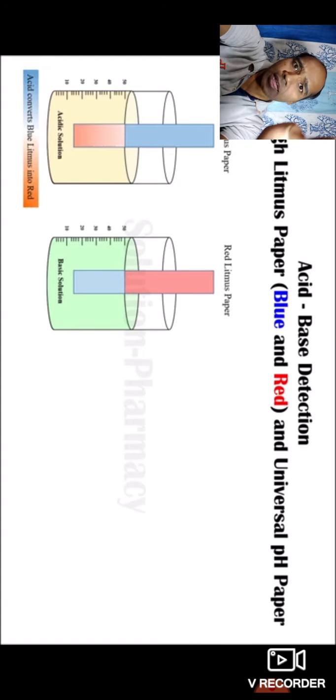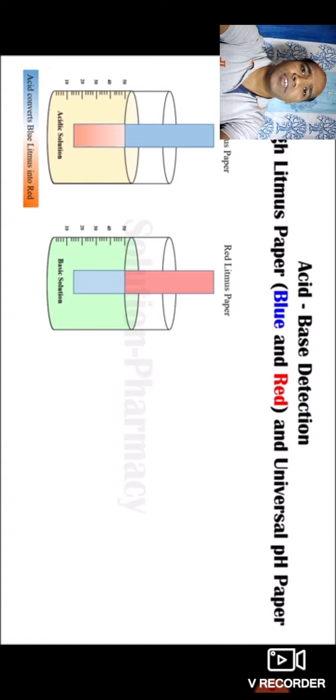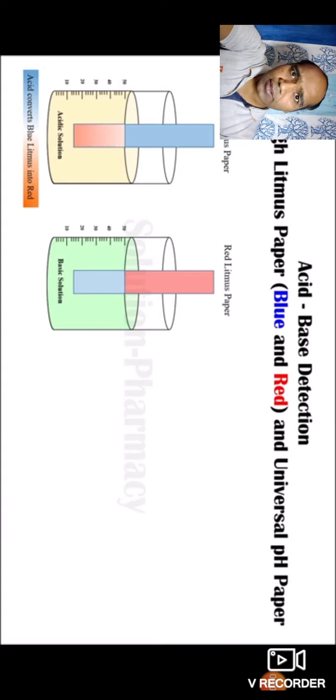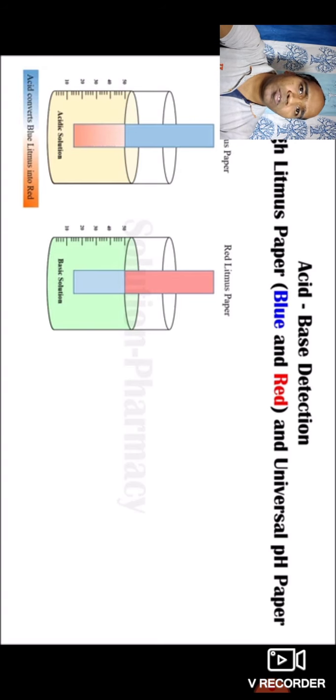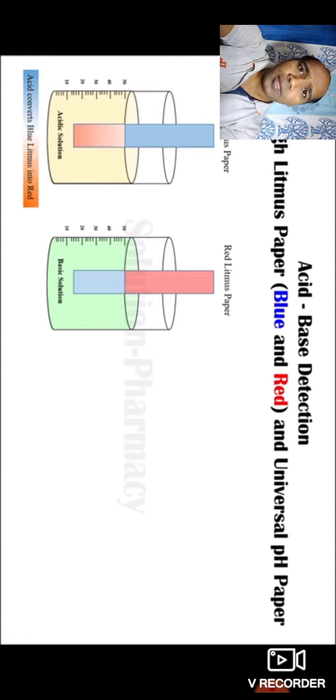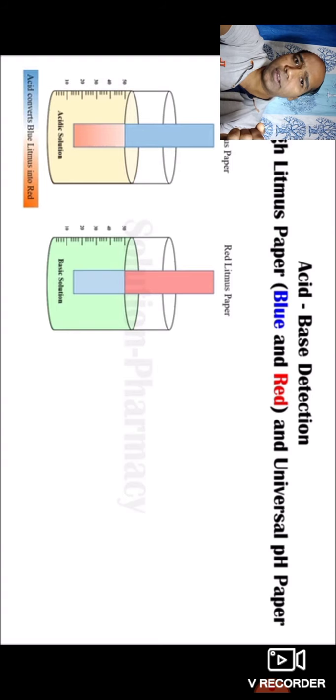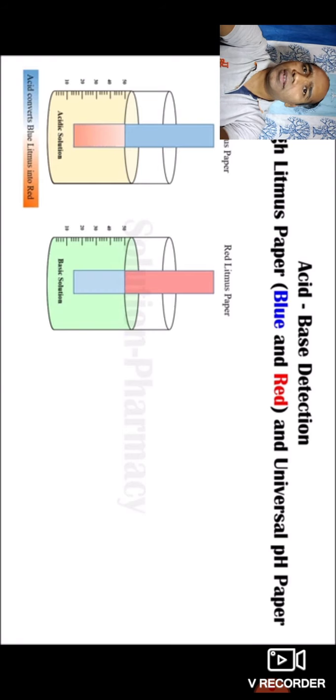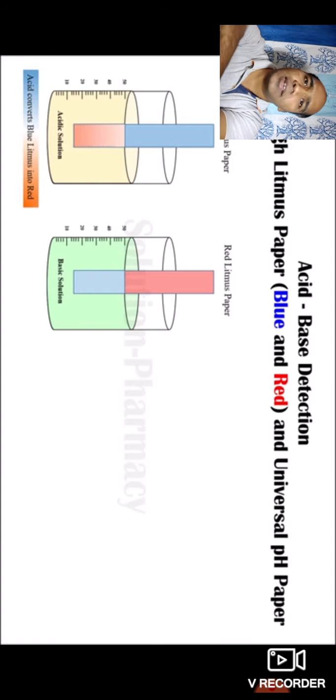Take blue litmus paper, dip into the solution. If it changes into red in color, then it is acidic in nature. It's very simple. So if the question is asked how can you say that the solution is acidic or basic? Very simple, B for basic. Final result, B for blue and B for basic. You have to remember that red changing into blue in color means the solution is basic. And if blue is changing into red color, then it is acidic in nature.